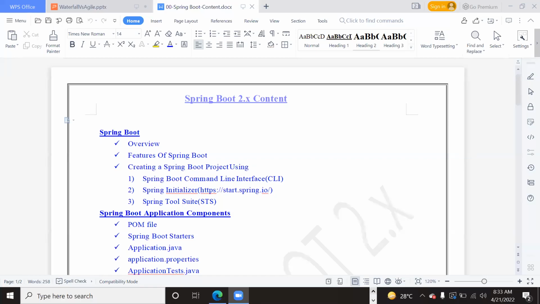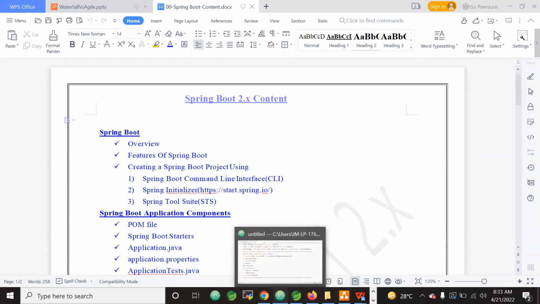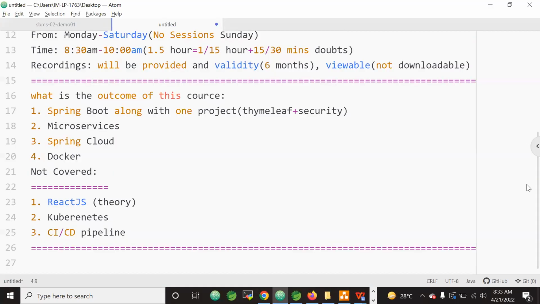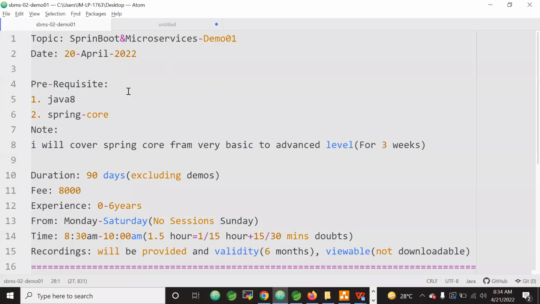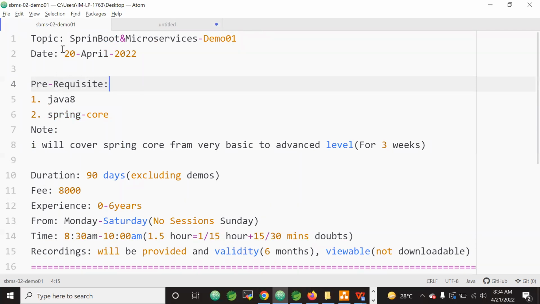Let us quickly recap yesterday's demo, what we discussed. Before going to that, these are the course details: Spring Boot and microservices. Prerequisite is Java 8 and then Spring Core. No problem if you don't know Spring Core. If you know only Java 8, you will still be able to attend these sessions because I will cover Spring Core from very basic to advanced level in 3 weeks.